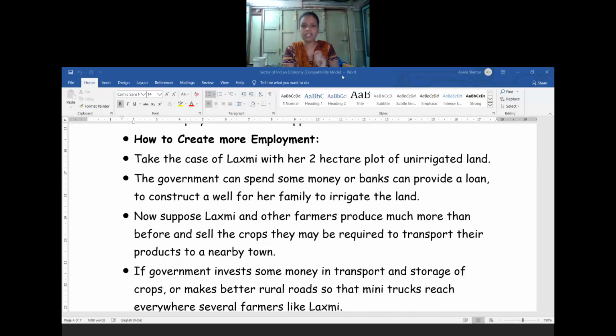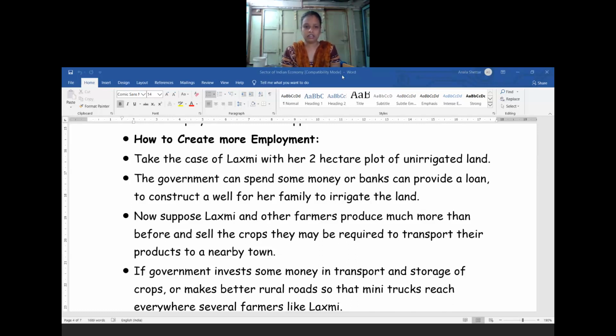So if the government takes the initiative to provide seeds, fertilizers, and agricultural equipment, like trucks, plowing machines, whatever materials are needed for the agricultural activities, it is very easy for them to take a loan at a very low interest, and they can also earn a little more profit on that small land.